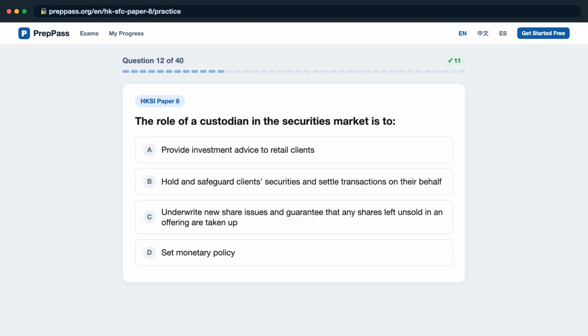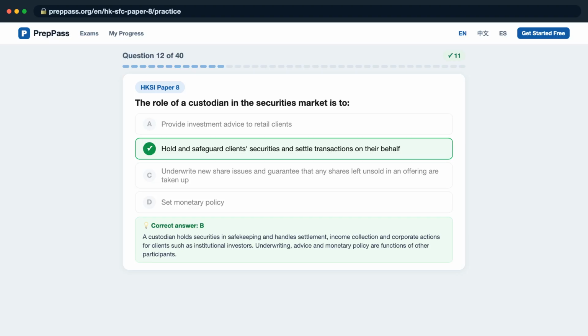Question 12. The role of a custodian in the securities market is to: A, provide investment advice to retail clients? B, hold and safeguard clients' securities and settle transactions on their behalf? C, underwrite new share issues and guarantee that any shares left unsold in an offering are taken up? D, set monetary policy? The correct answer is B.